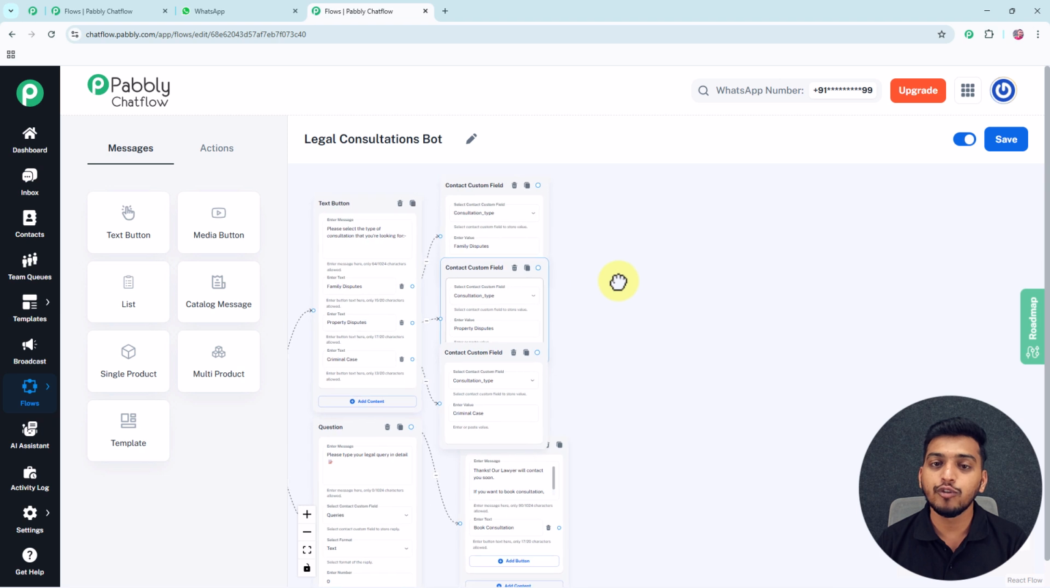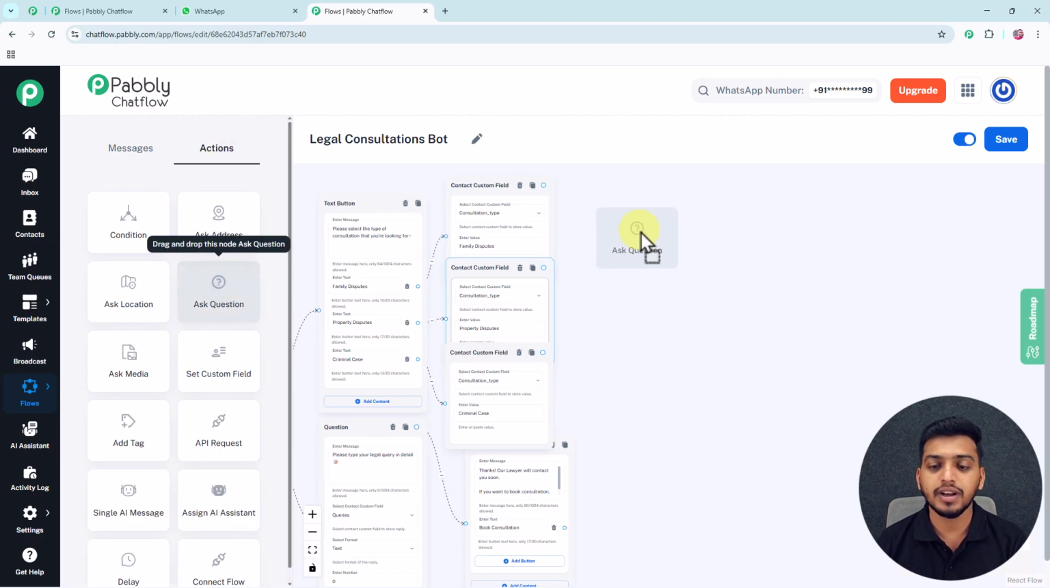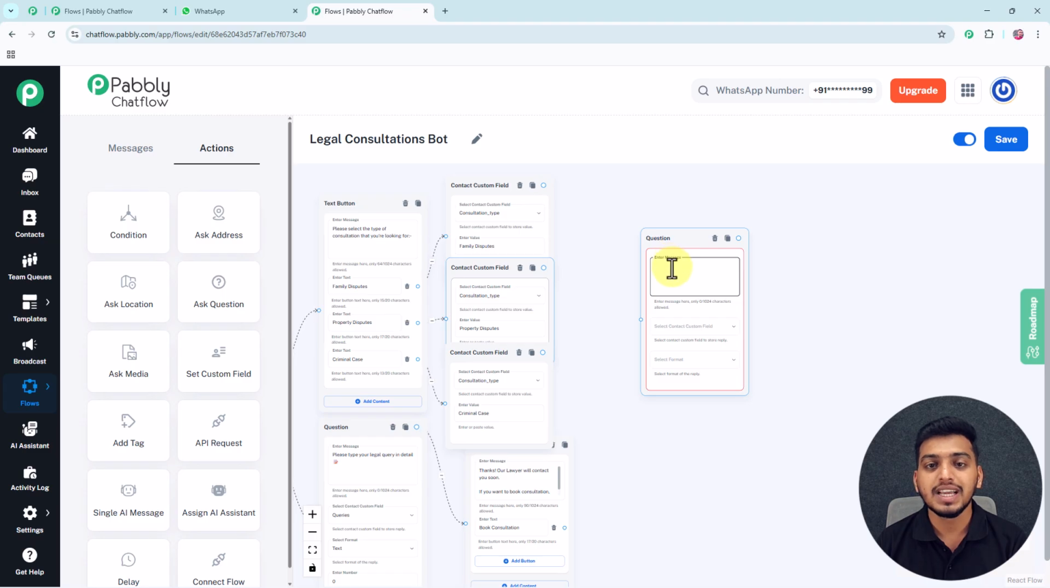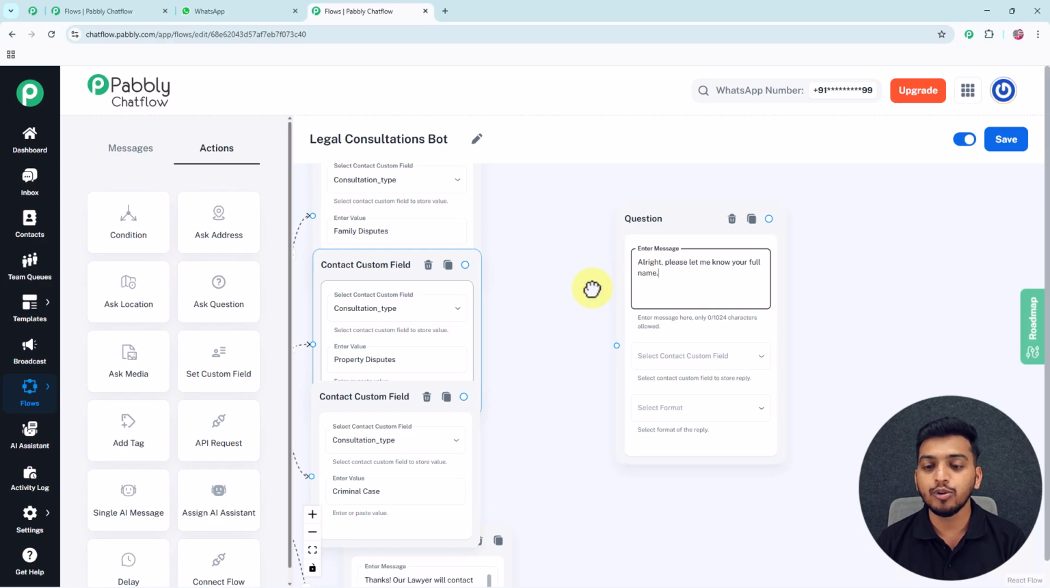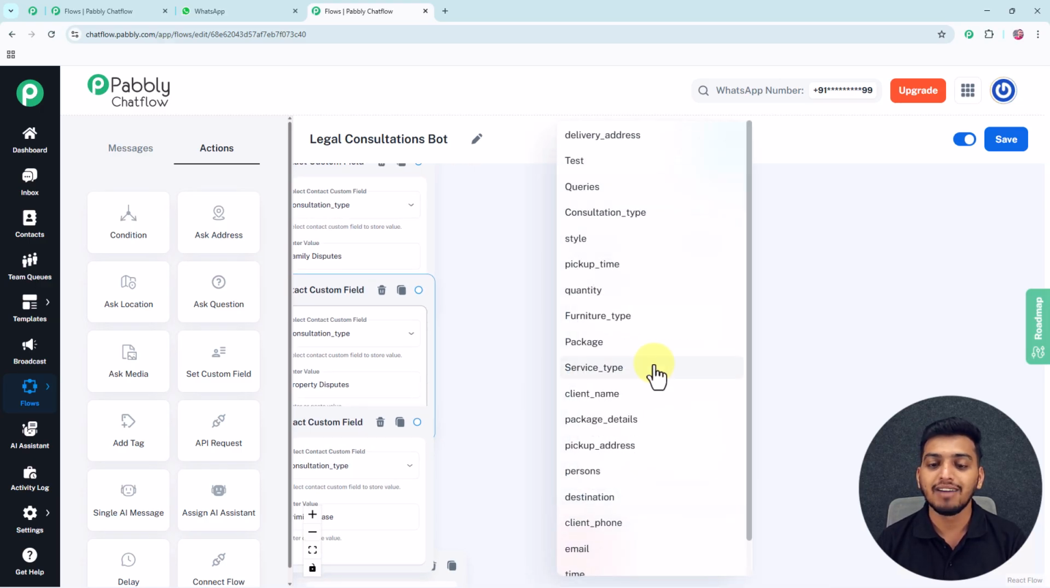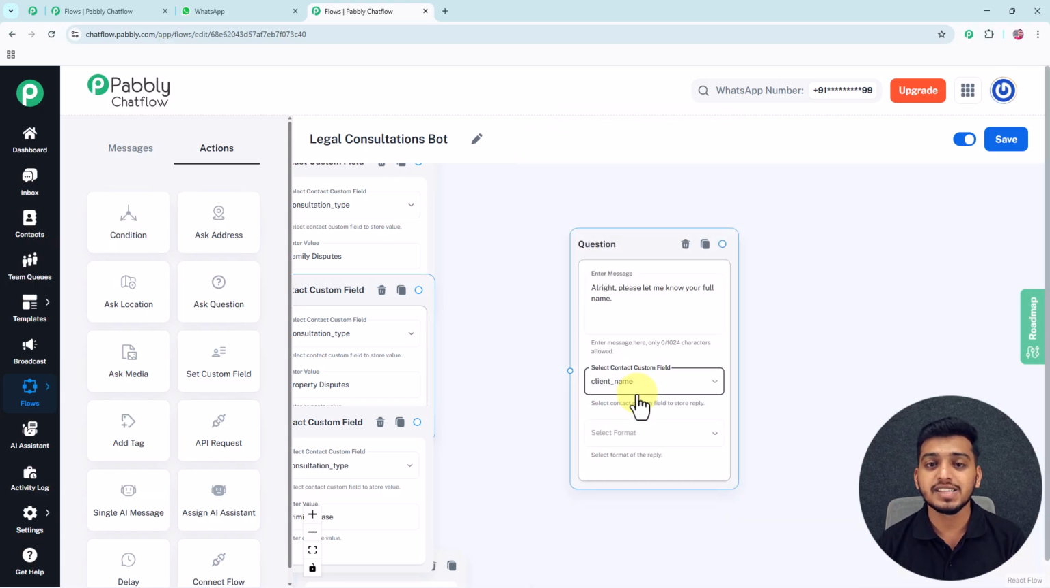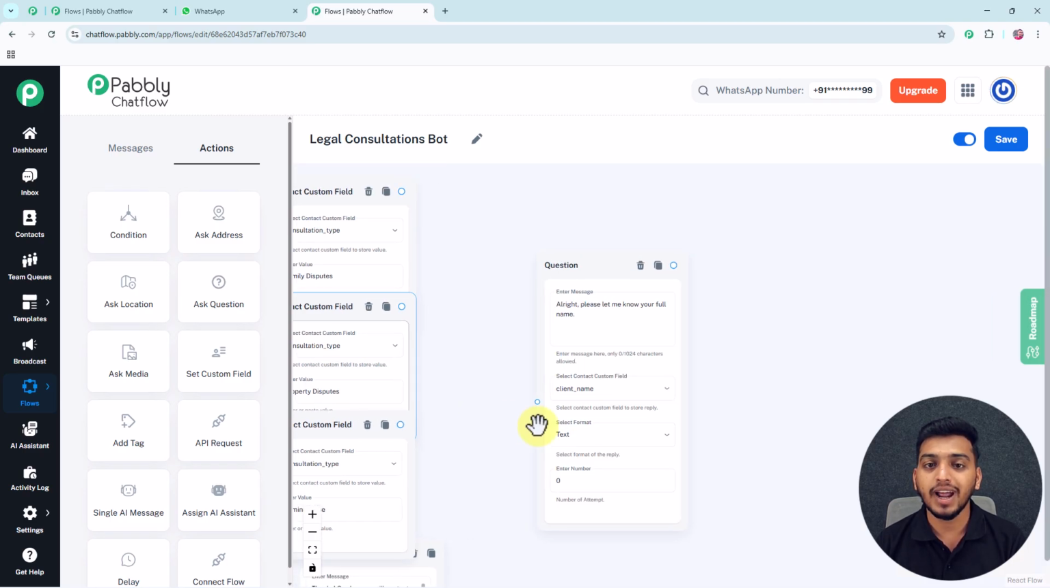And now we will move towards my next action step, and for that, as I want to ask the name of my customer, I will again drag this ask question button, and then inside this enter message box I will enter the question for my customer. And here I have entered, alright, please let me know your full name. And from this custom field drop down, I will select this particular field, client name, which I have created to store the name of my client. And then inside this format, I will select the format as text because I want my customer to reply to me in this particular format. And then I will connect all of these 3 custom fields with this question button, and after that we will move towards my next action step.